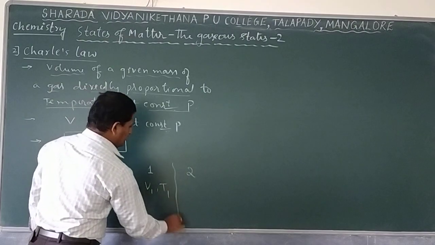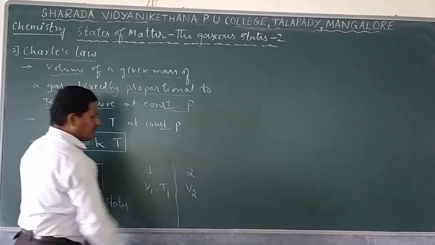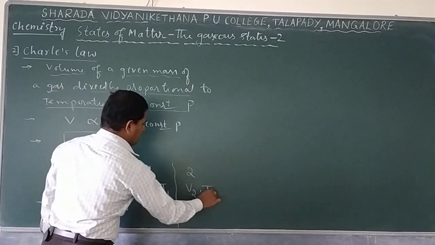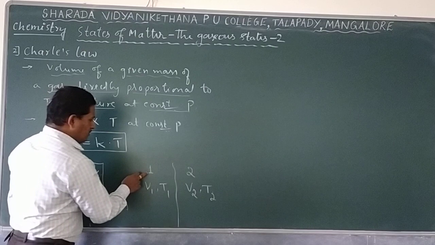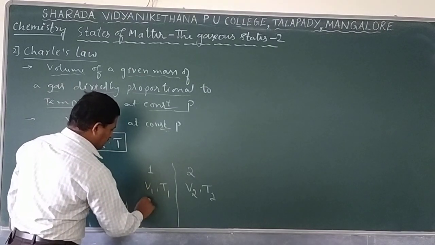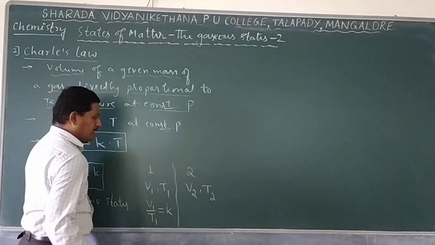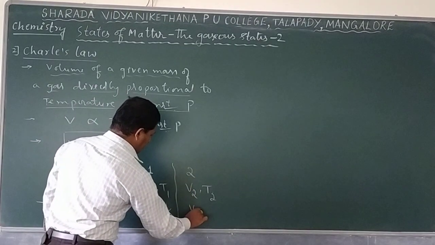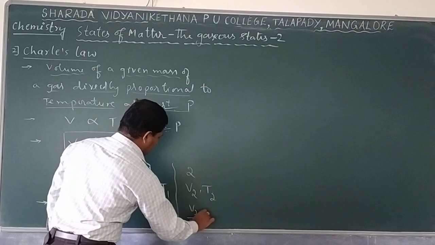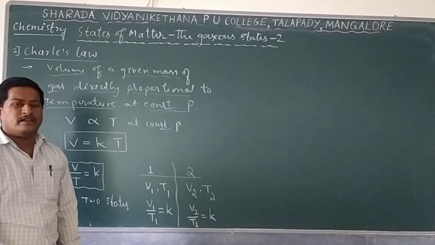Similarly, if the same gas is present in the second state, V2 is the volume and T2 is the temperature. Then what about Charles' law? For the first state, V1 divided by T1 is a constant K, and at the second state, V2 divided by T2 is again a constant K. Remember, it is the same gas present in two different states.